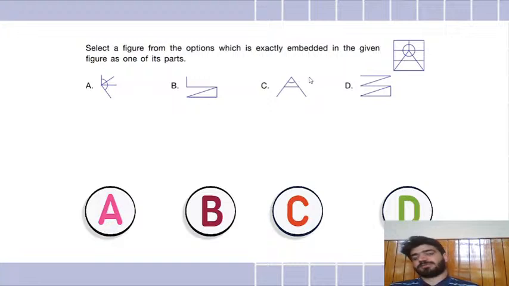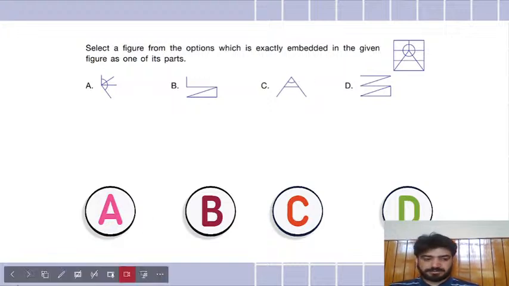It is similar to the question we did earlier. Come on, guys, tell me. Arohi says C. Swadhin says C. Well done. Arya says C. Saina says C. Anybody else?